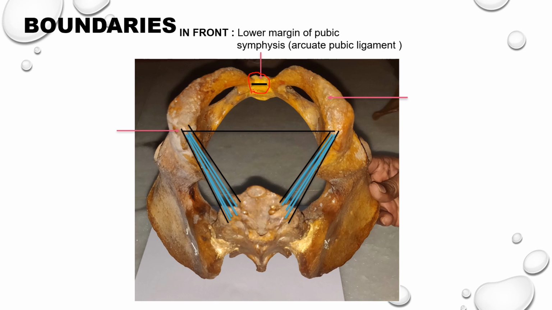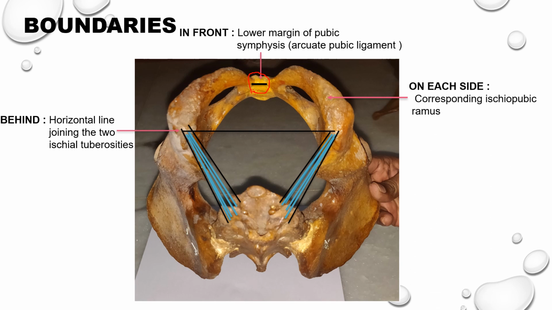The urogenital triangle is posteriorly bounded by a horizontal line joining the anterior ends of the ischial tuberosities on both sides. On each side, that means laterally, the triangle is bounded by the corresponding ischiopubic ramus.